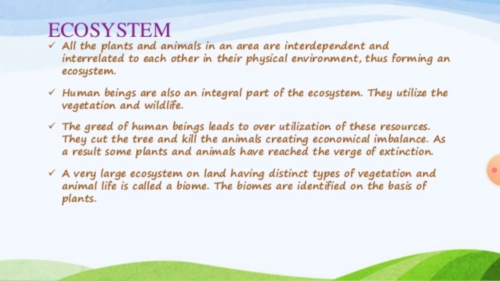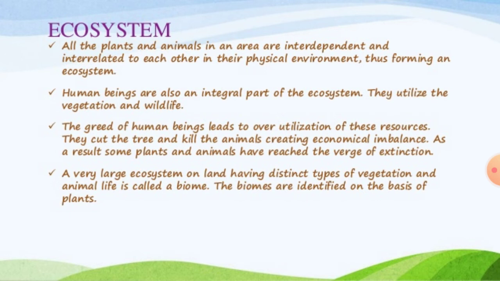Next is the ecosystem. All the plants and animals in an area are interdependent and interrelated to each other in the physical environment, thus forming an ecosystem. Human beings are also an integral part of the ecosystem. They utilize the vegetation and wildlife also. The greed of human beings leads to overutilization of these resources.